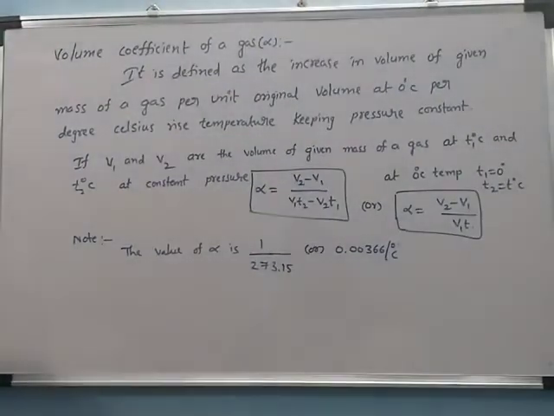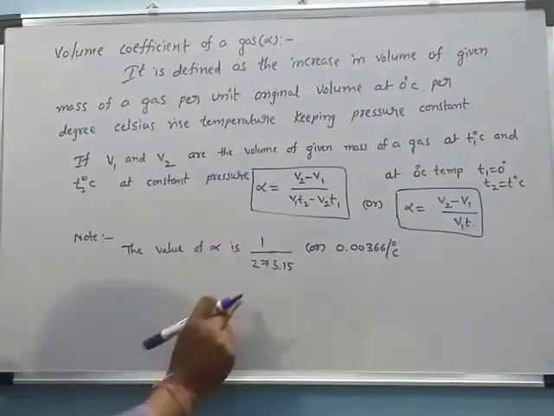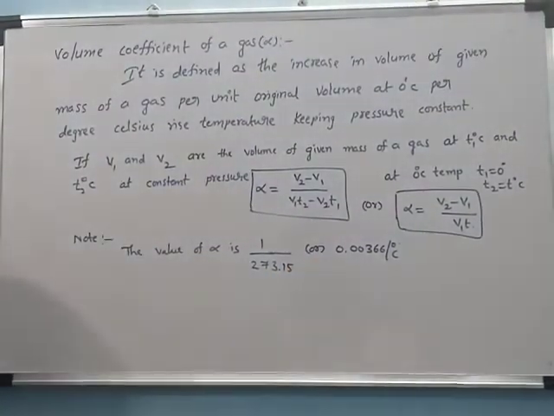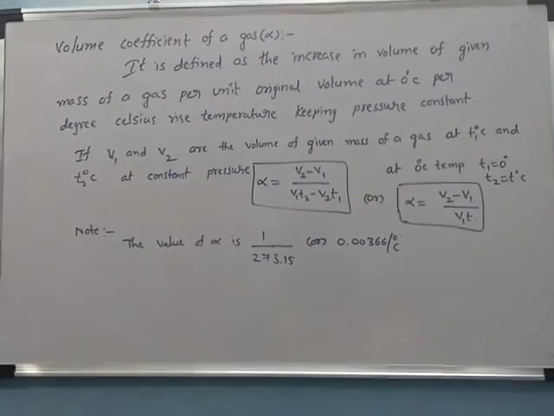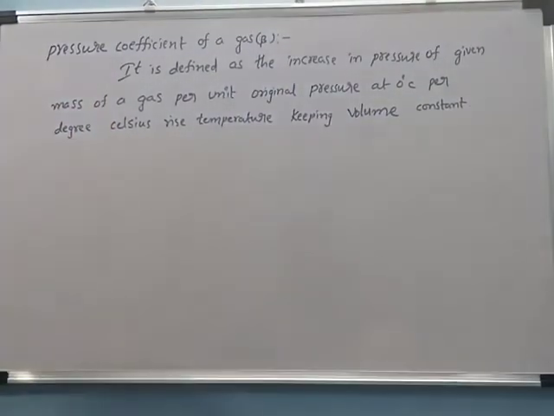This is the coefficient of volume of gas, with the value 1 by 273.15 or 0.00366 per degree centigrade.